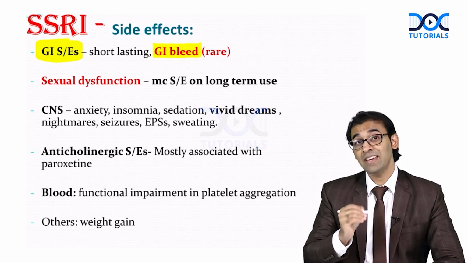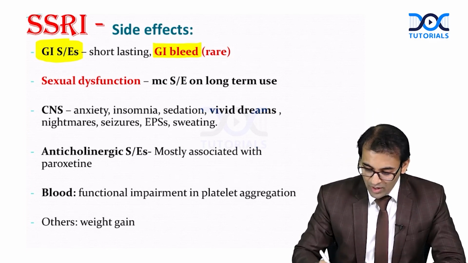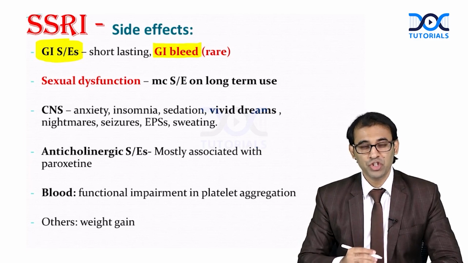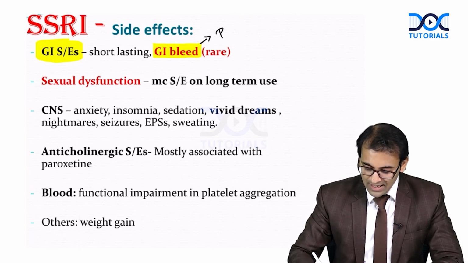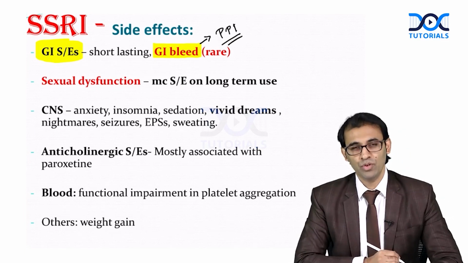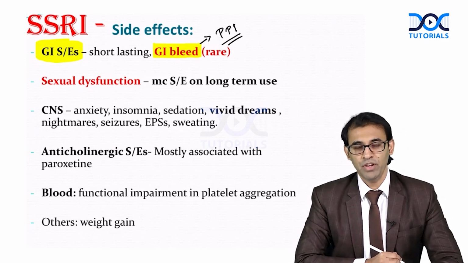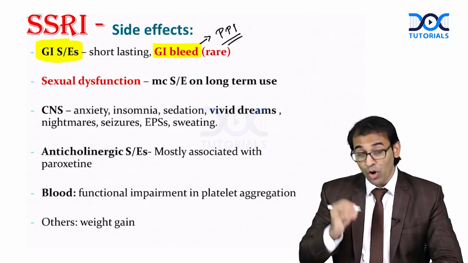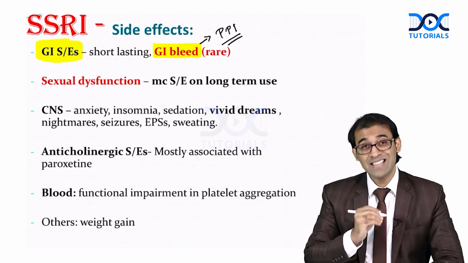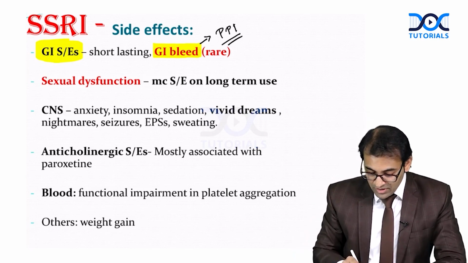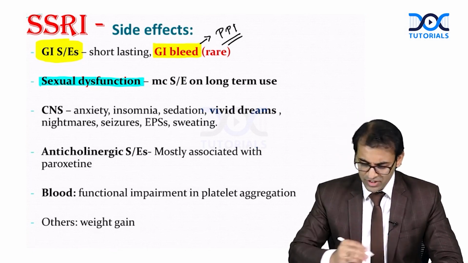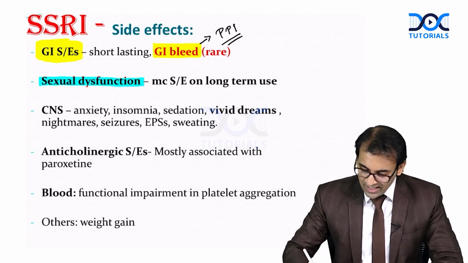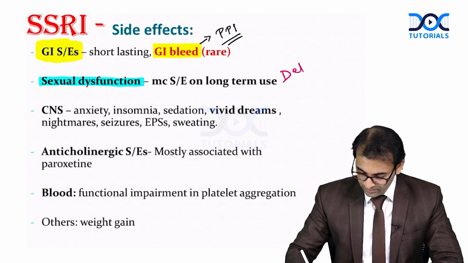Whenever you suspect GI bleed, along with SSRI please add a PPI, proton pump inhibitor, like pantoprazole 40 milligram, which should be given on an empty stomach. Remember, on long-term use of SSRI there can be sexual dysfunction. Which type of sexual dysfunction? Please mention here: delayed ejaculation.